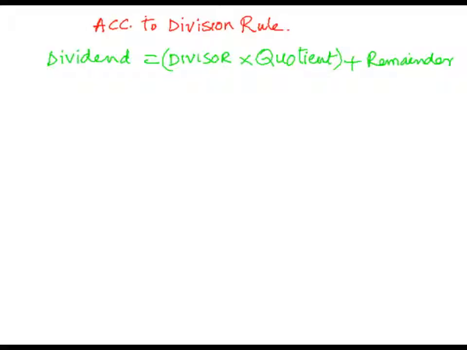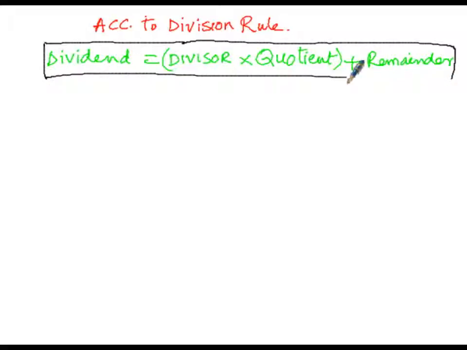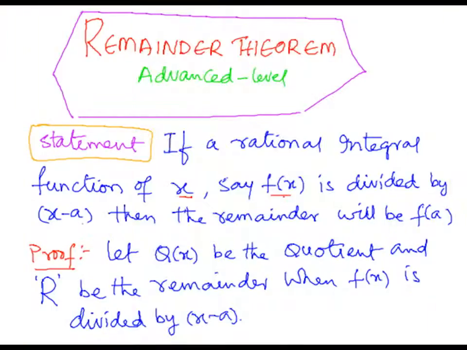Substituting as per the condition we supposed, the dividend will be f of x, the divisor will be x minus a, the quotient is q of x and the remainder is r.